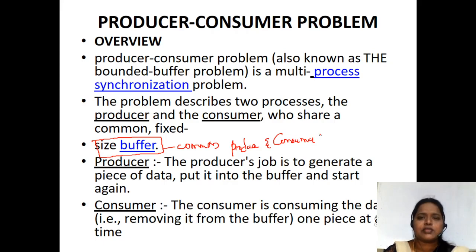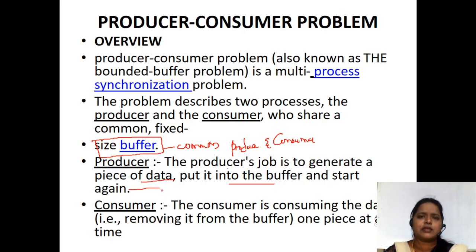Independent processes individually do their task. But when we say the processes are cooperative, in the sense they share something common among all the processes, then those processes are called cooperative processes. So here, what is the task of the producer? The producer's job is to generate a piece of data, put it into the buffer and start again.